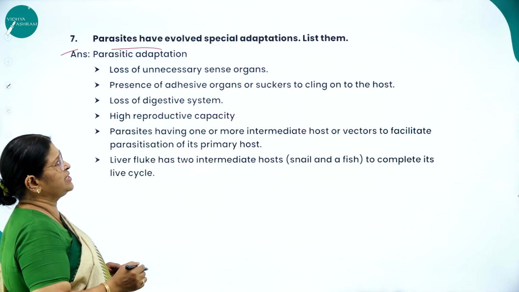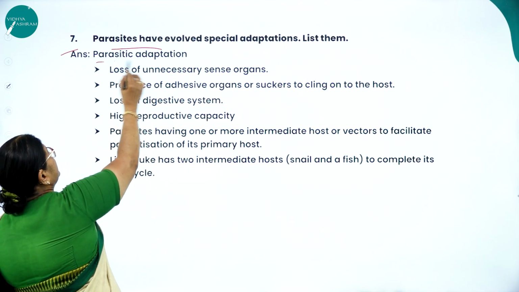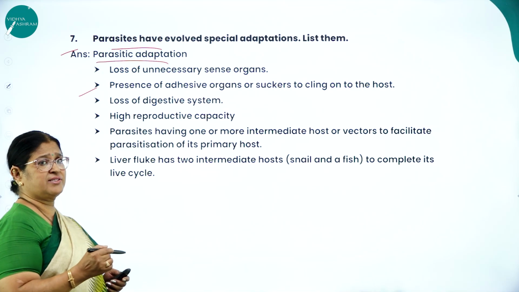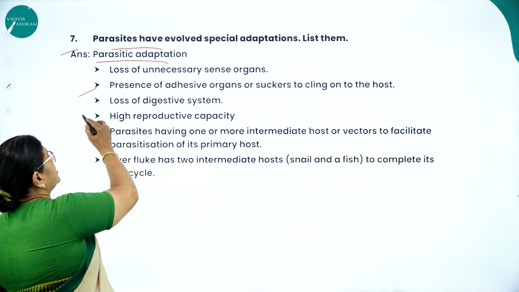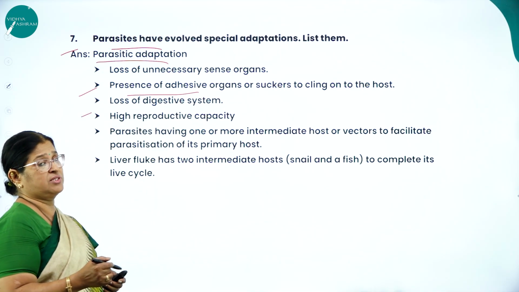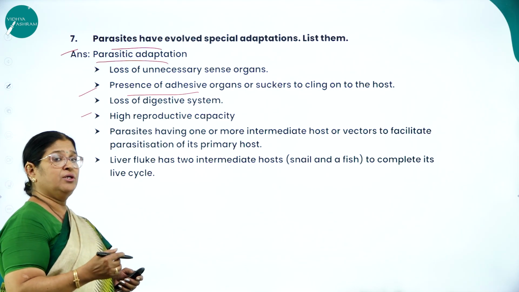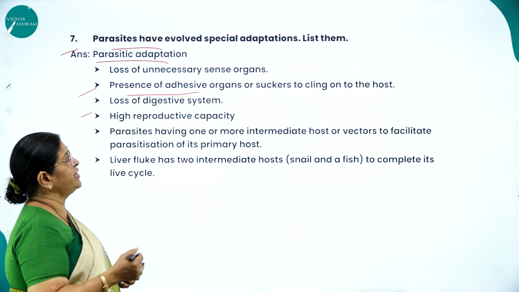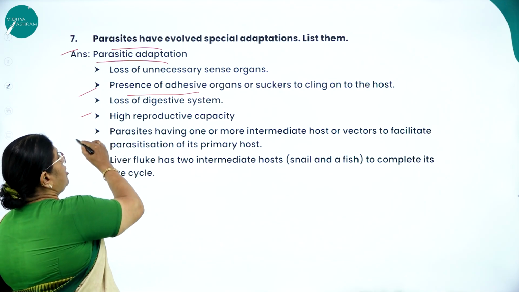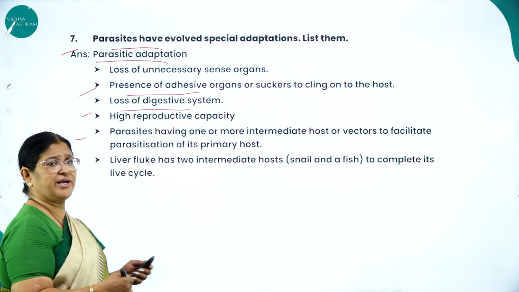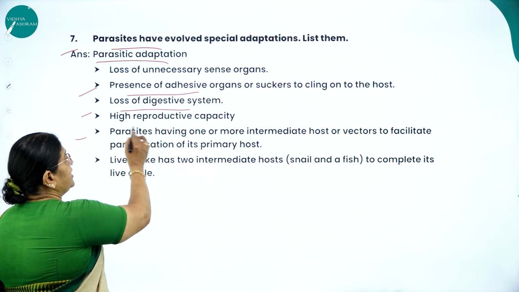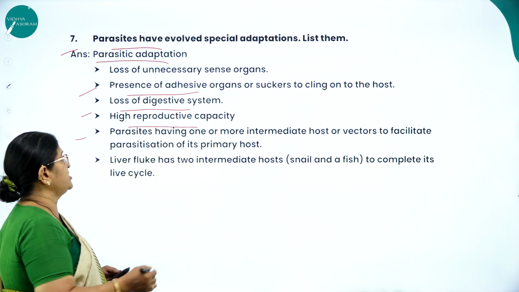Parasites have evolved special adaptations. List them. Parasitic adaptations: loss of unnecessary sense organs, they don't need sense organs. Presence of adhesive organs. Adhesive organs are nothing but organs to cling on to the host, or they might be like suckers. Then loss of digestive system, because they take the ready-made food of the host. Then high reproductive capacity, they multiply very fast.